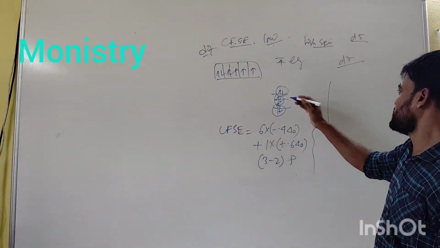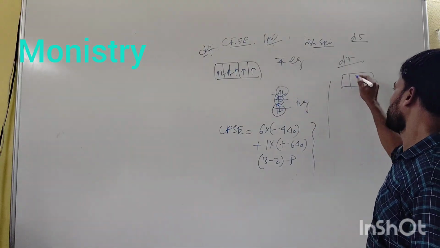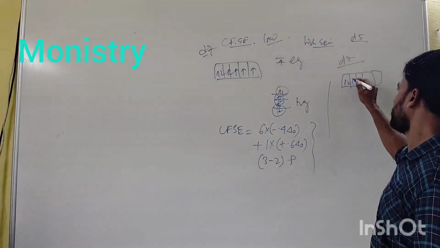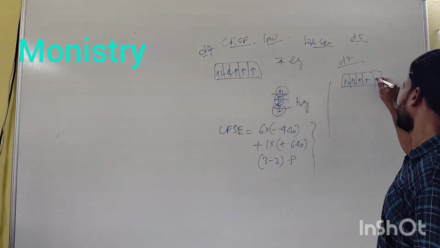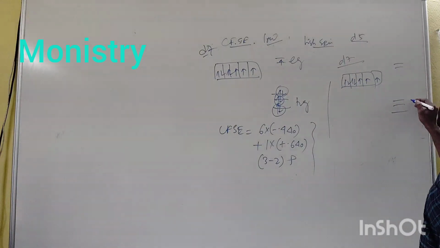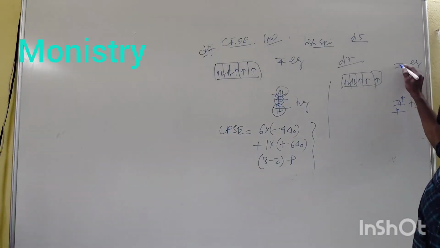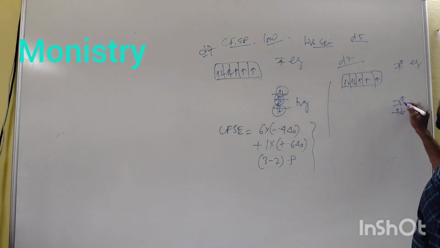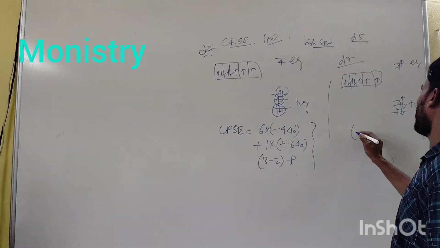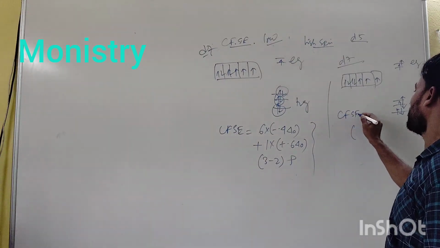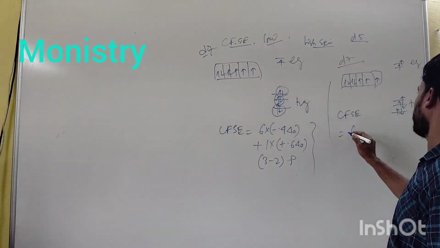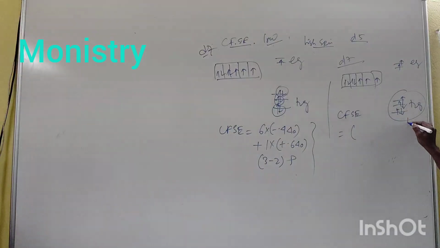That is, 7 means there is 2, 4, 5, 6, 7 in t2g and eg, 1, 2, 3, 4, 5 and here is 6, 7. So CFSE is equal to t2g5, eg2.